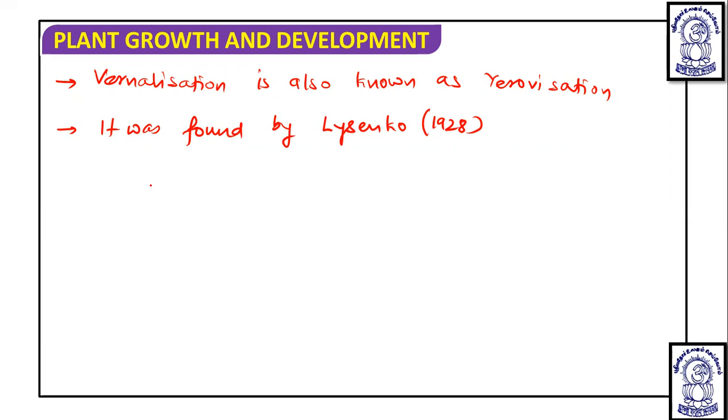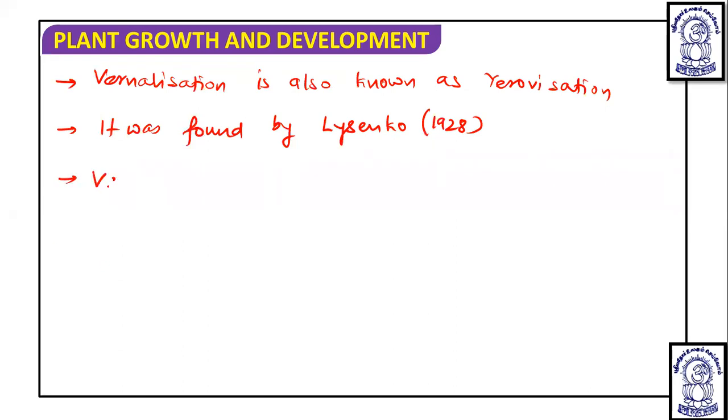That the cold requiring annual and biennial plants can be made to flower in one growing season by providing low temperature treatment to the young plant or imbibed seed. We call this effect a chilling treatment, or we can say vernalization. So vernalization is therefore a process of shortening of the juvenile or vegetative period.